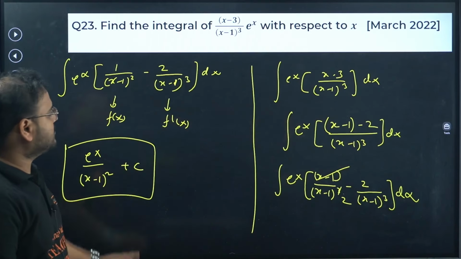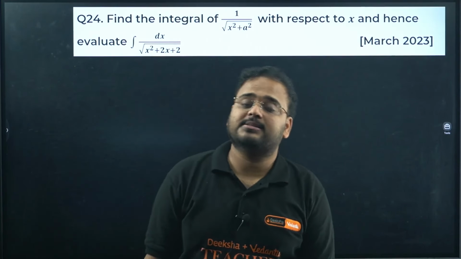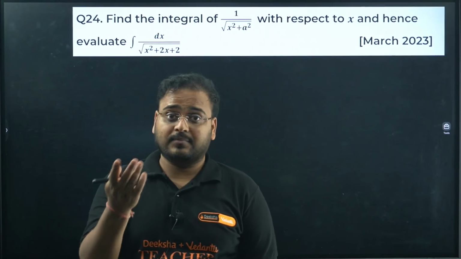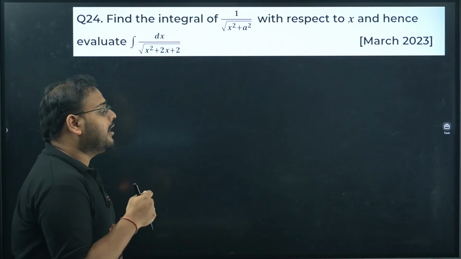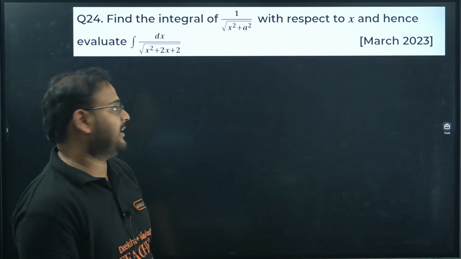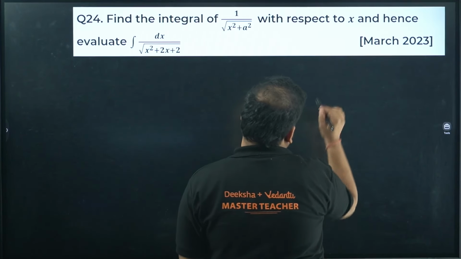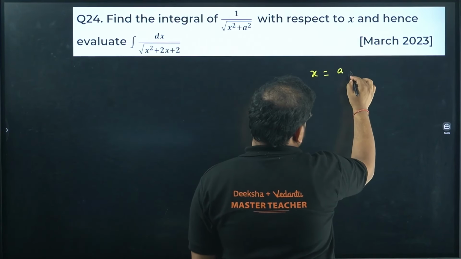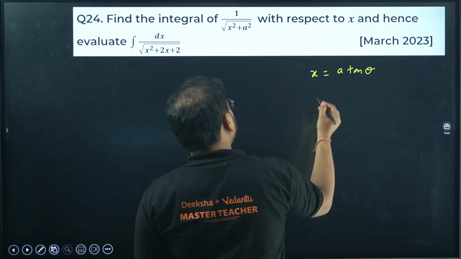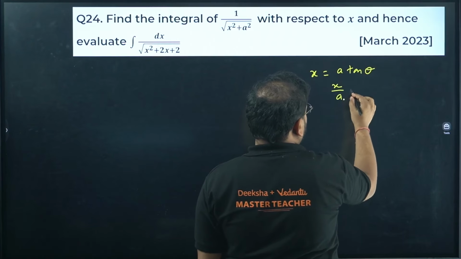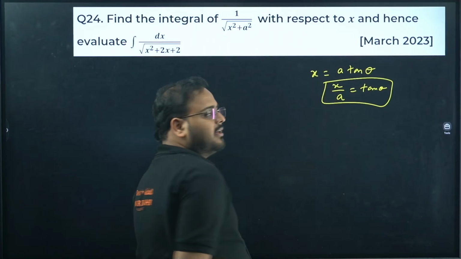The end of 3 markers is done. Next is 5 markers. Over here the particular functions of your indefinite integral have a big role, so we have to pay attention to those. To solve these questions we need the application of substitution of different categories. So we have x square plus a square. When we usually take this, we substitute x as a tan theta. Since we'll use it later, I'll write this also: x by a as tan theta.